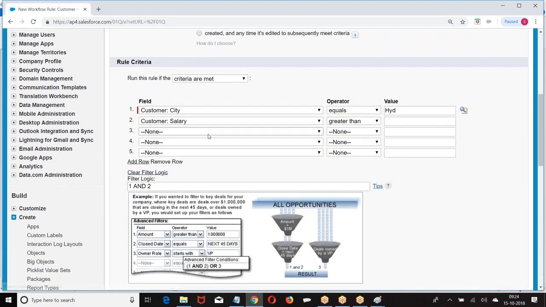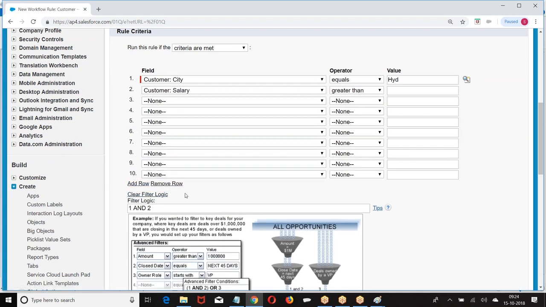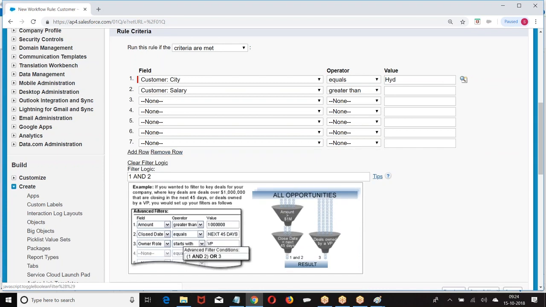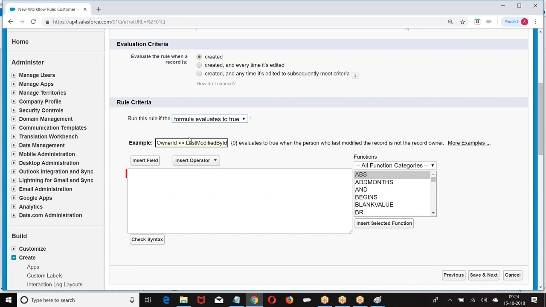Up to how many conditions can I give? 25 conditions. Okay. Next one, formula. If you want to build a complex rule, then I will go for formula based. Complex rule is formula based. I hope you're good. Simple criteria, complex formula.